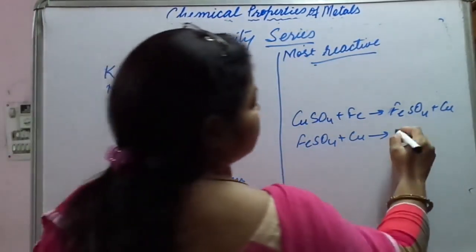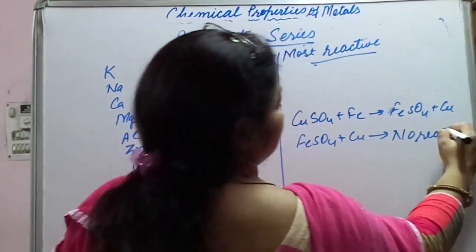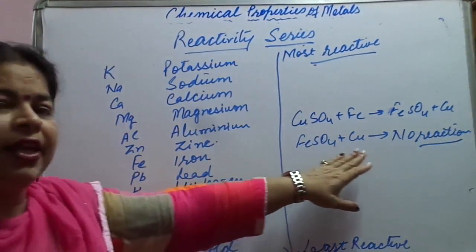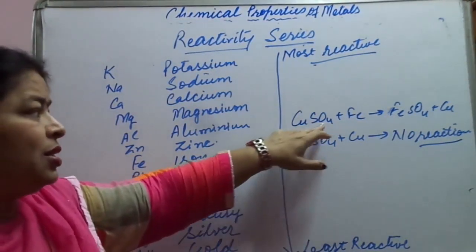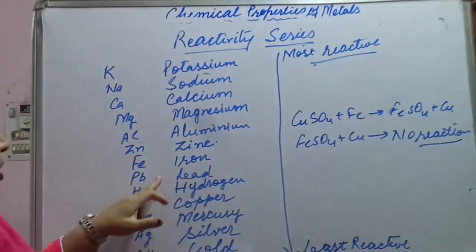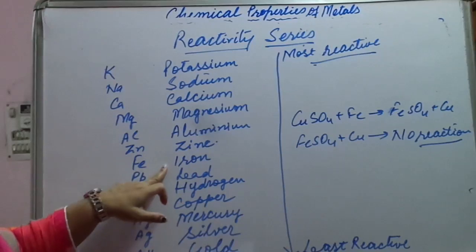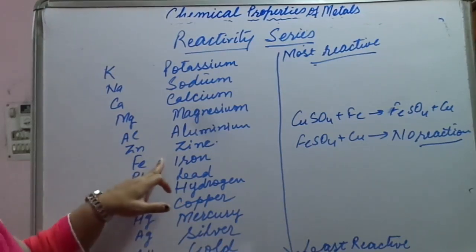No reaction. Why? Because of the reactivity of the metals. Fe is more reactive than copper, so copper cannot displace it. Just see where iron is. It can displace copper, but copper cannot displace iron.